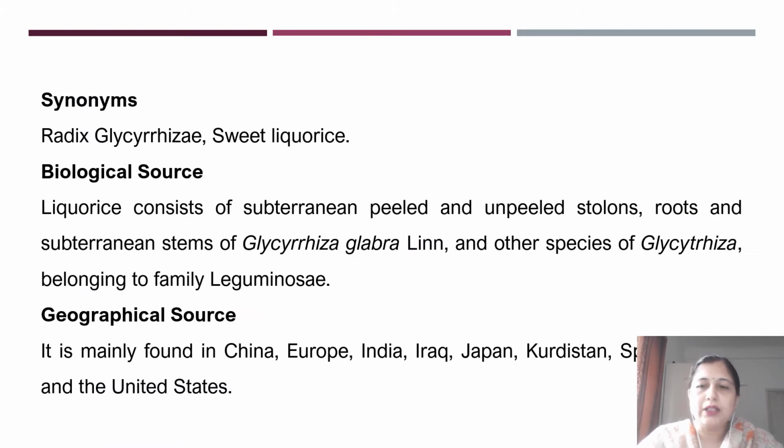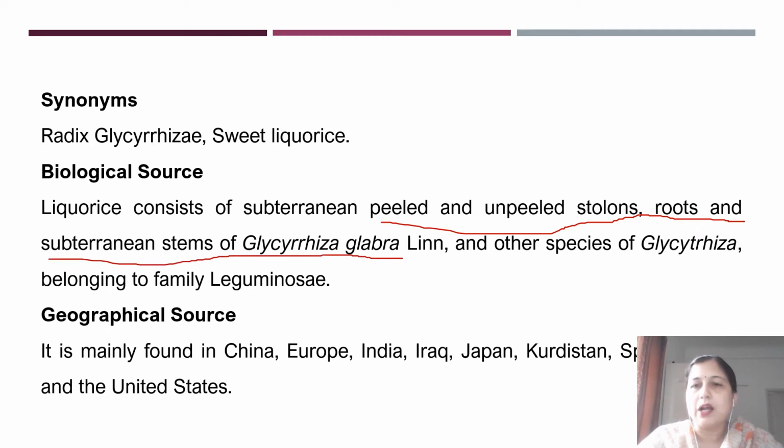Now, if you look at the synonyms of licorice, it is also known as the Radix glycyrrhizae or sweet licorice due to the sweet nature of this licorice. And the biological source of this drug, it is basically consisting of the peeled and the unpeeled stolons, roots and subterranean systems of Glycyrrhiza glabra.